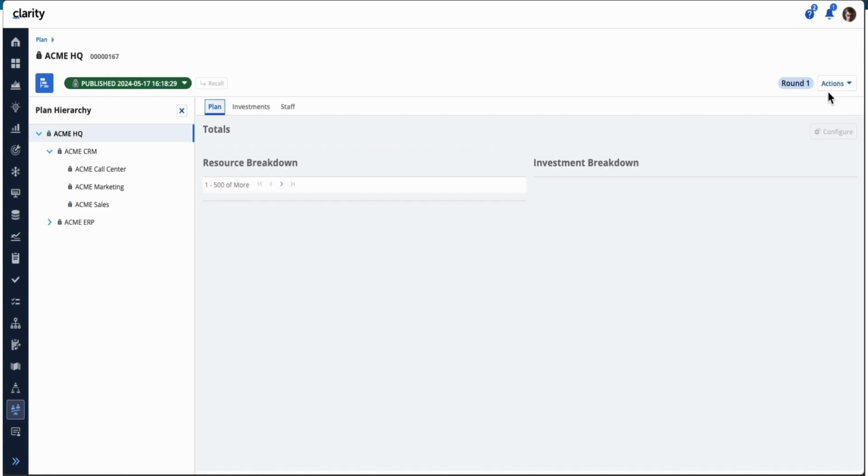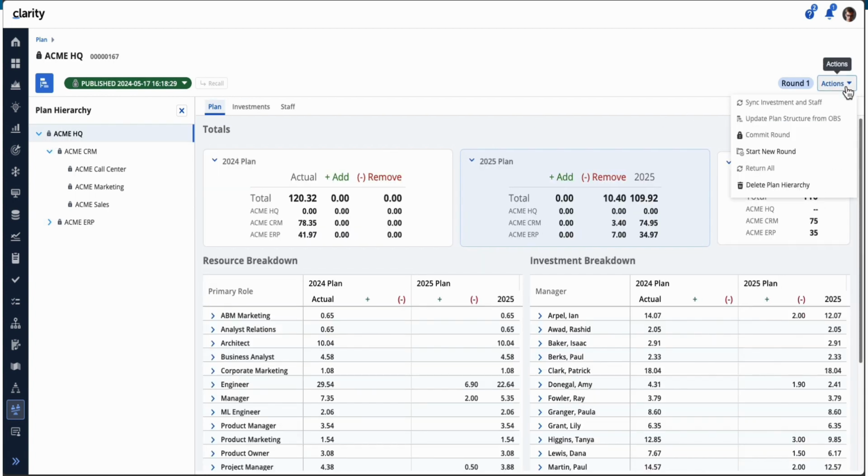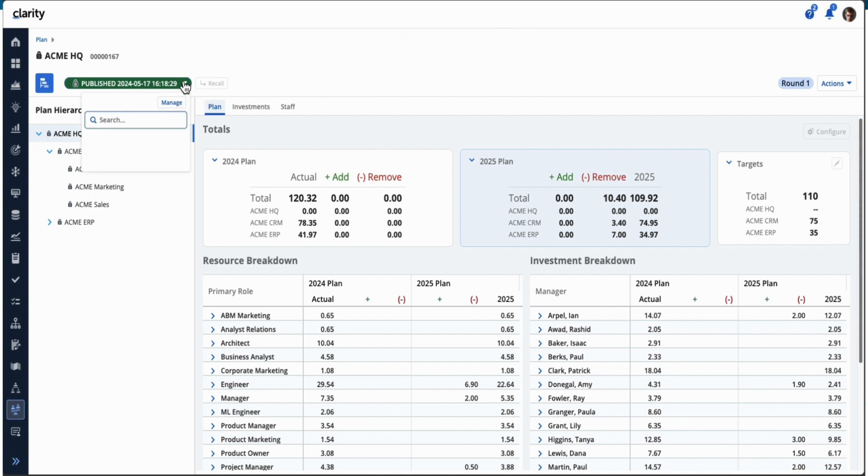If you go to the top level, the actions, you won't be able to run any sync, and the only two items you're able to do are start a new round, which we'll discuss shortly, and delete plan hierarchy. Once you have it committed, we also hide all the working copies because we don't want any other changes as part of it. So you won't be able to see the working copy.